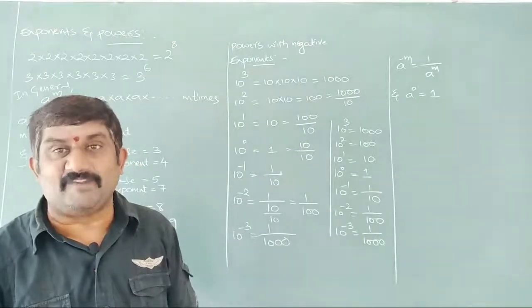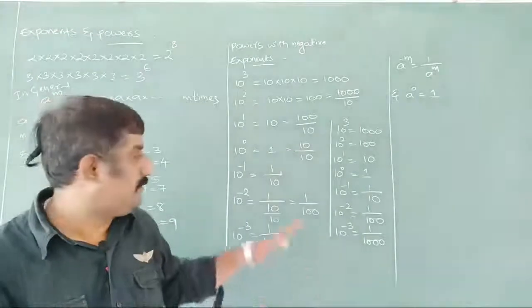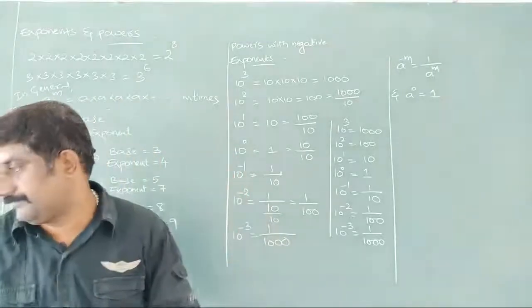Now let us see expanded form regarding this exponents.